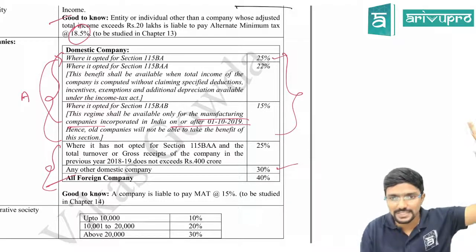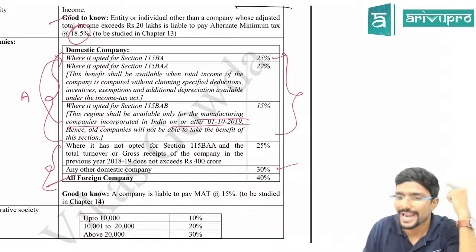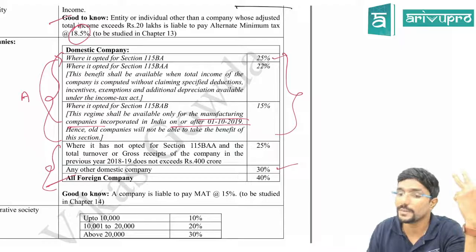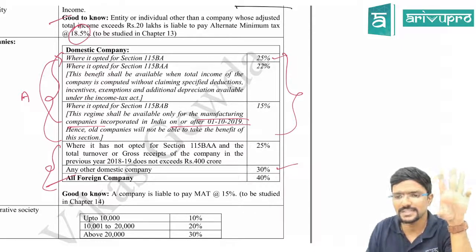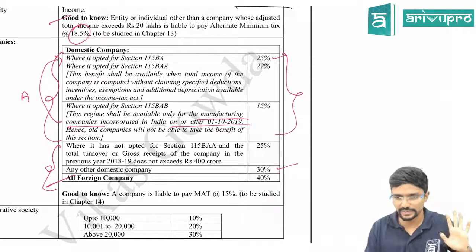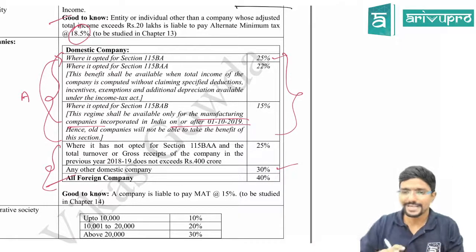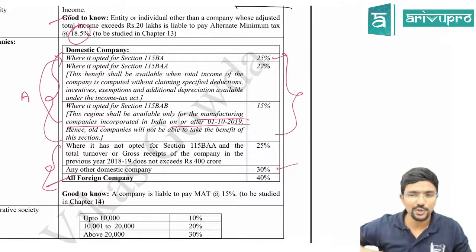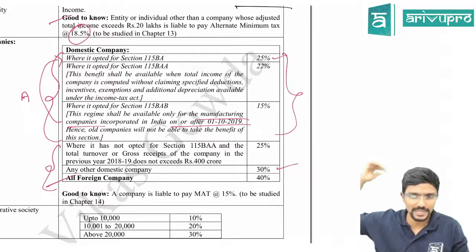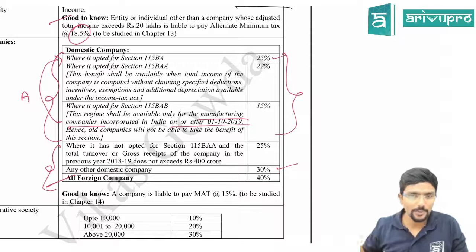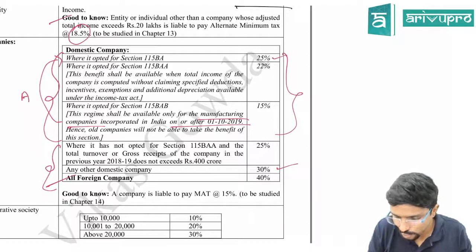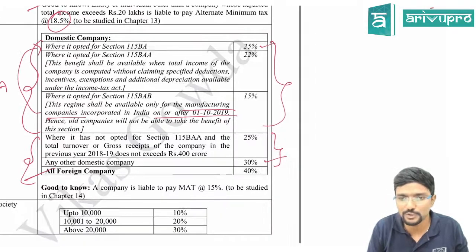See, these first three sections are there now. 115BA, 115BAA, 115BAB. These three are some special options given for the company. If you want, choose this and pay tax at a lower rate. Obviously, you have to forego a few things, which we will see later. So, if you are not opting for this option, then another two options are there. Which are those? We will see.